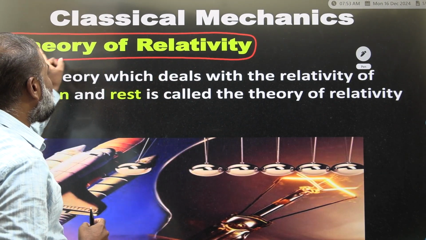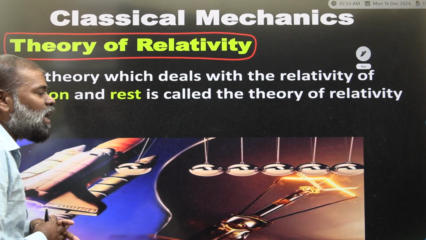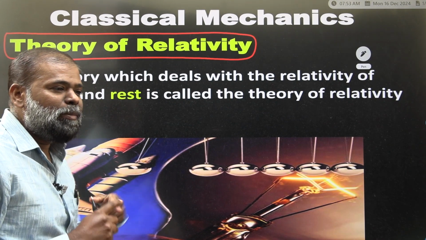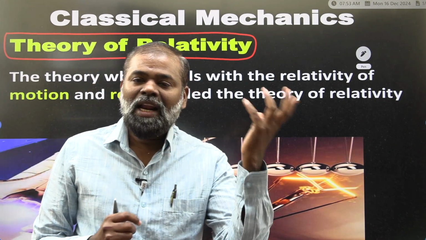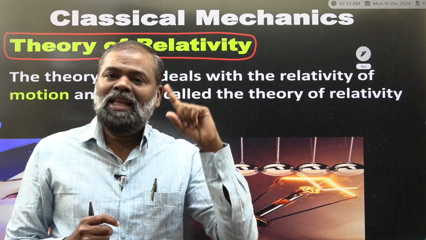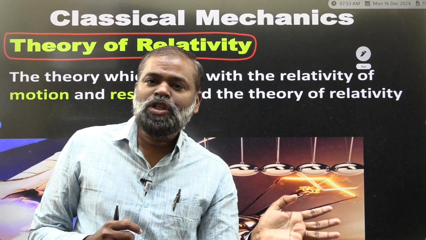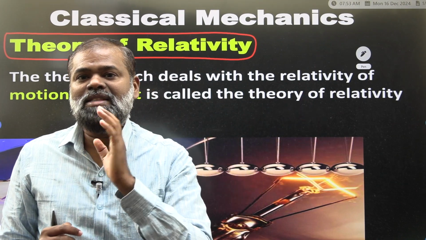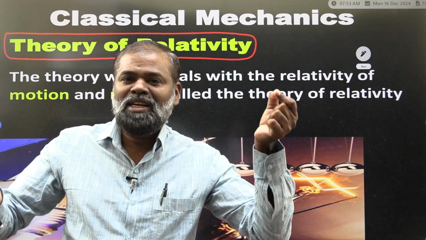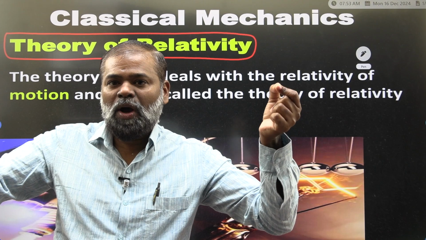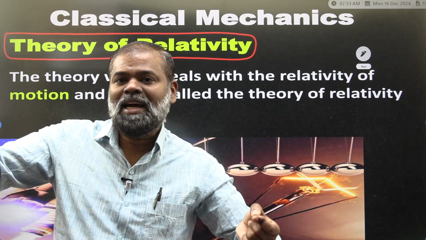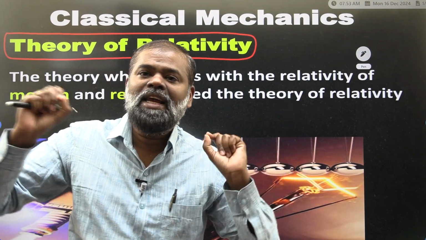Now, what is the theory of relativity? Relativity means there is a relation. Relation between whom and whom? The relation between the motion of a particle and the rest particle. That theory we call the theory of relativity.